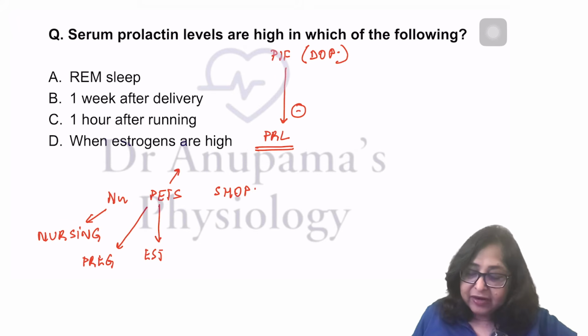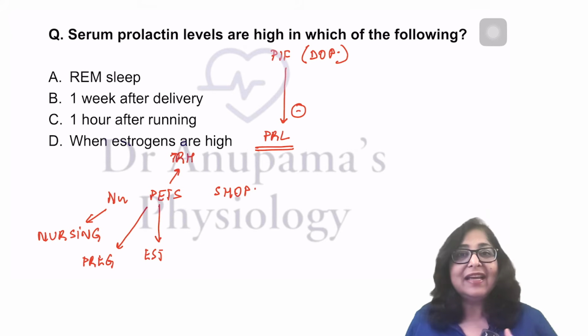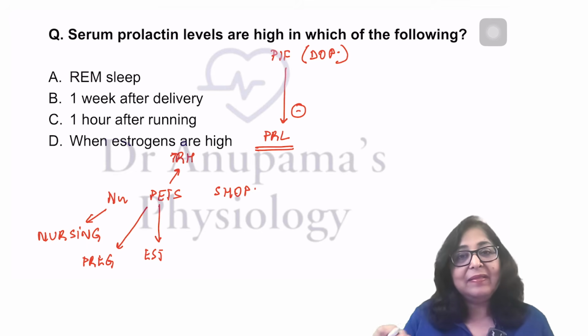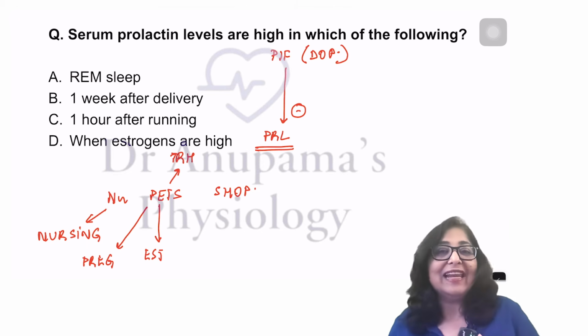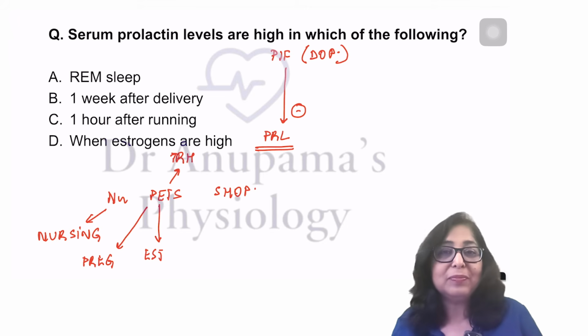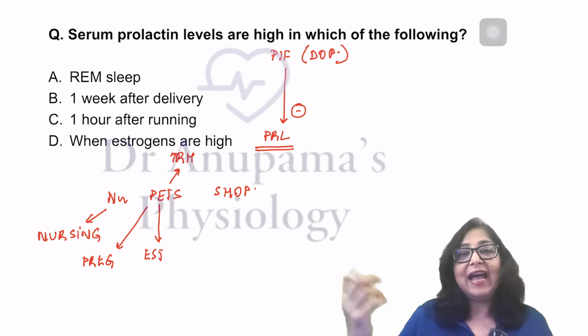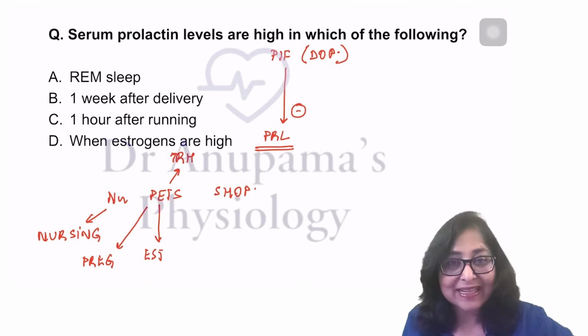T is TRH. When does TRH increase? Hypothyroidism. So many times, it will happen that a hypothyroid patient presents with galactorrhea, milk secretion from the breast. Because in hypothyroidism, increase in TRH, and which in turn increases prolactin.